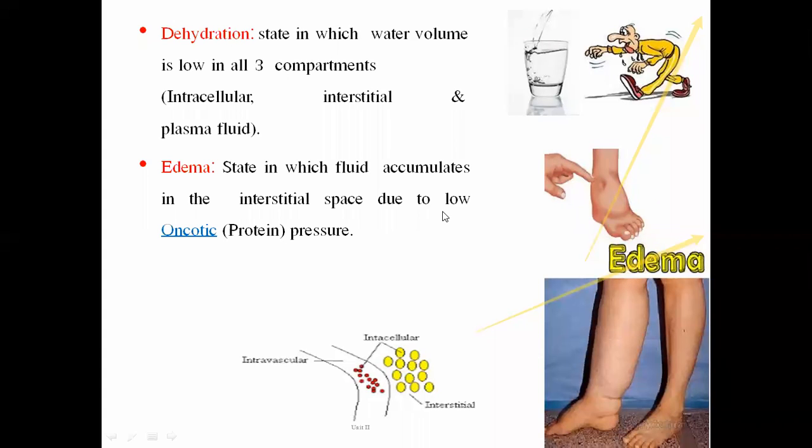It is due to the lowering of the oncotic pressure, or the lowering of the protein pressure in the cell. At that time, the fluid is also accumulated in the interstitial space.